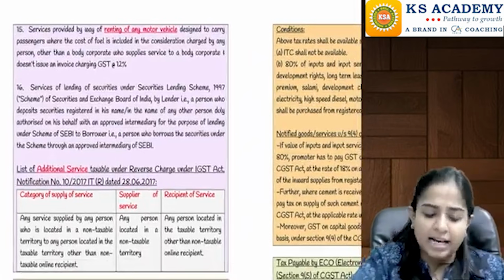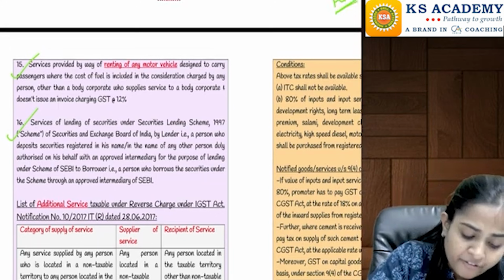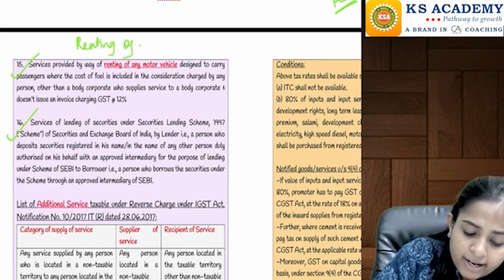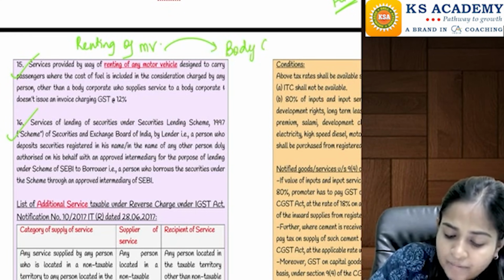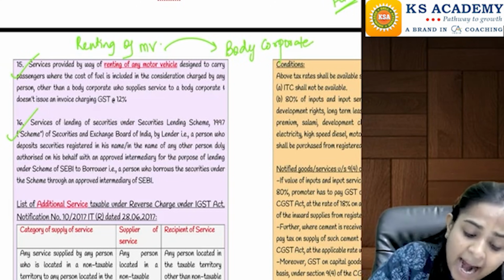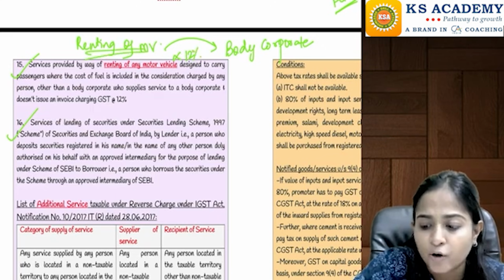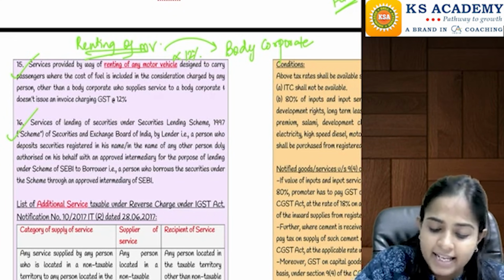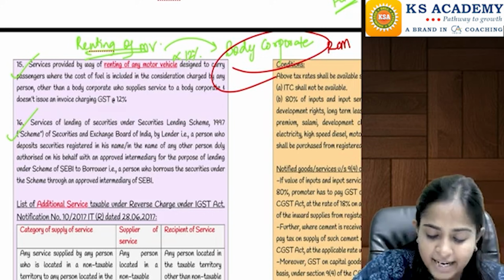Right? And then the last 2 points coming up under this reverse charge mechanism: suppose any person is providing renting of motor vehicle services only to a body corporate. If the service provider is not charging GST at the rate of 12%, meaning he is not going to pay the tax under forward charge mechanism, then in that case reverse charge mechanism will be applicable, and this body corporate will be responsible to pay the tax on the same.